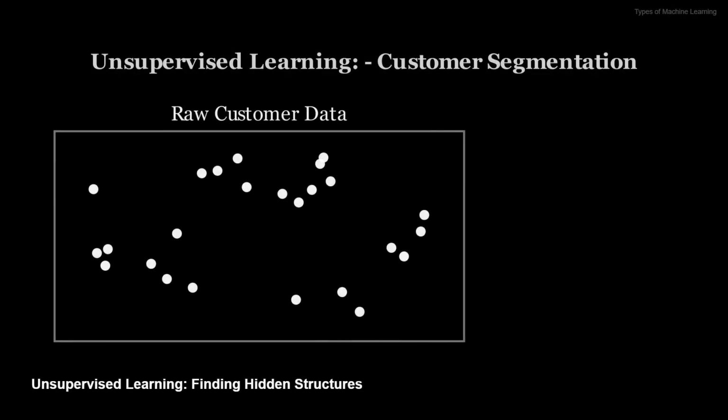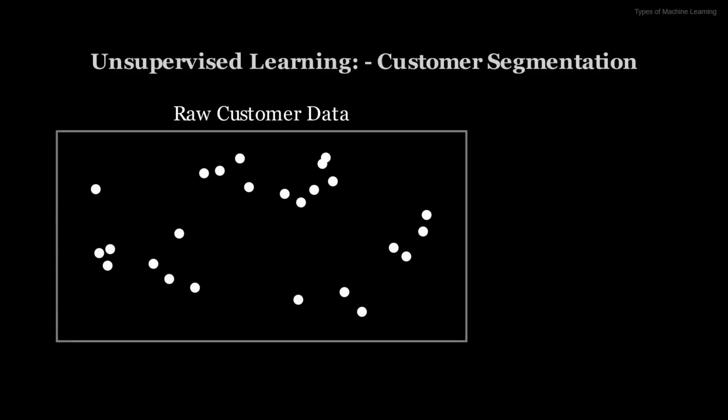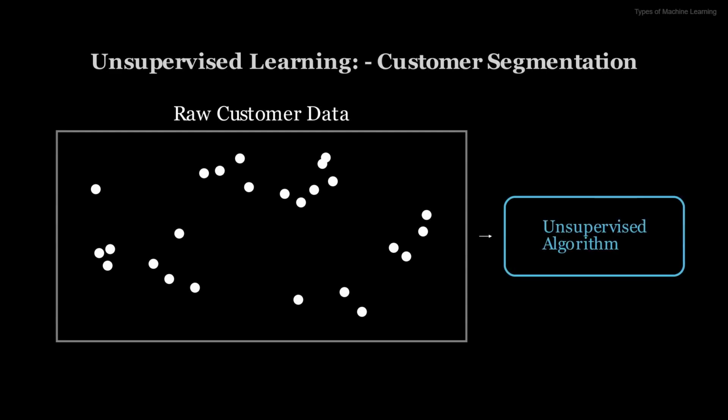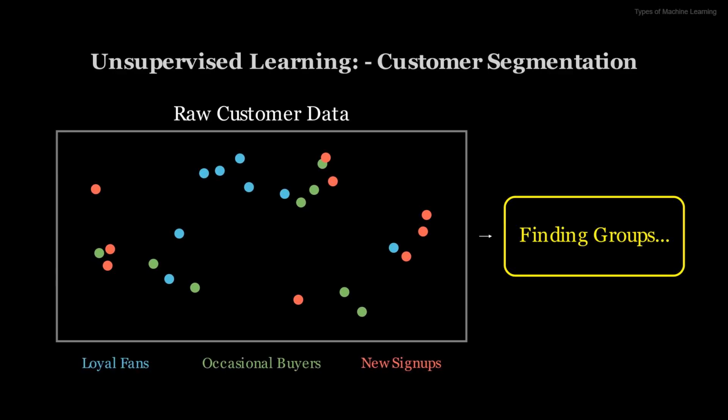Now, let's explore unsupervised learning. This approach is used when we don't have any predefined labels or outputs for our data. Imagine having a massive collection of customer data, but no one has told you how to group them. The machine's task here is to find inherent structures, patterns, or relationships within the data all on its own. It's like giving a detective a pile of clues without any clear suspects or a crime to solve, and asking them to figure out what connections exist. The model looks for similarities, anomalies, and underlying organization without any prior guidance.